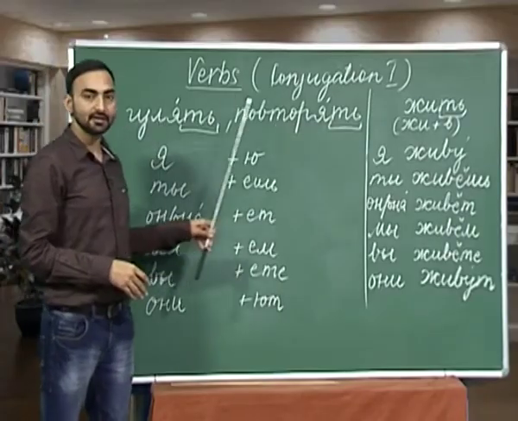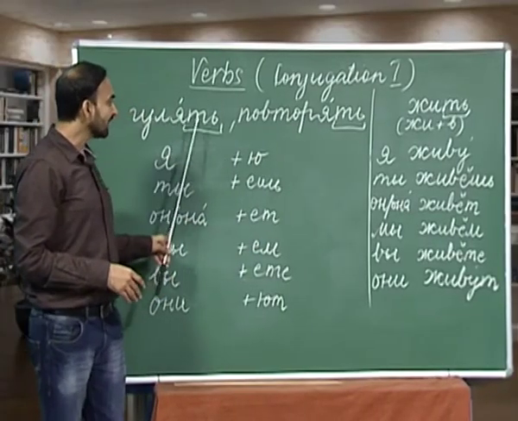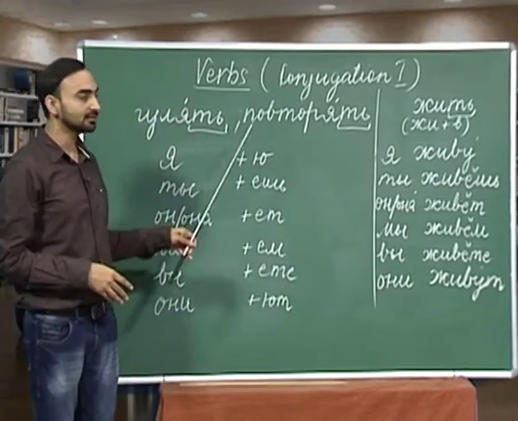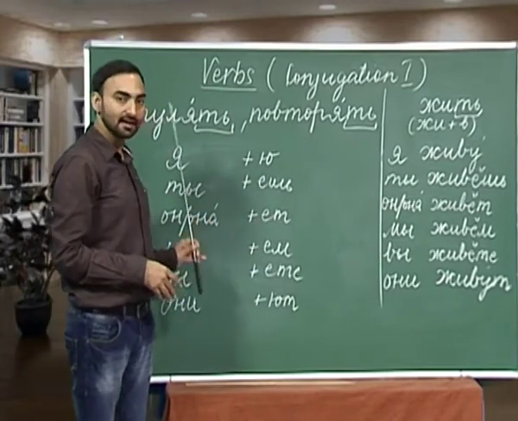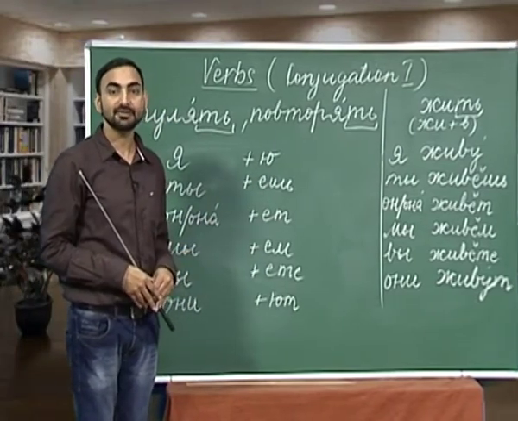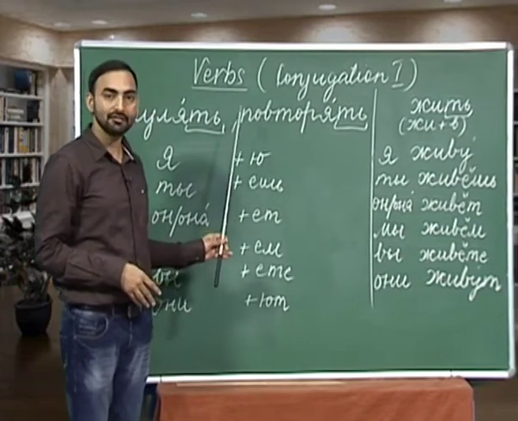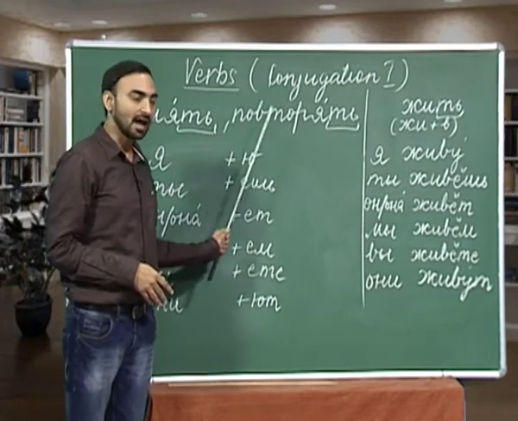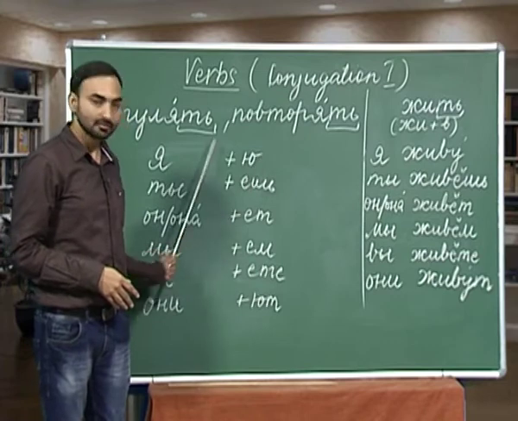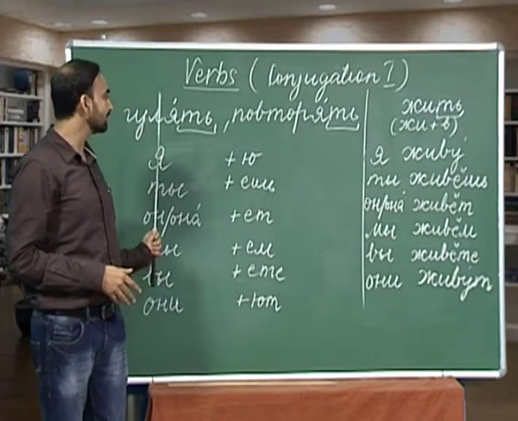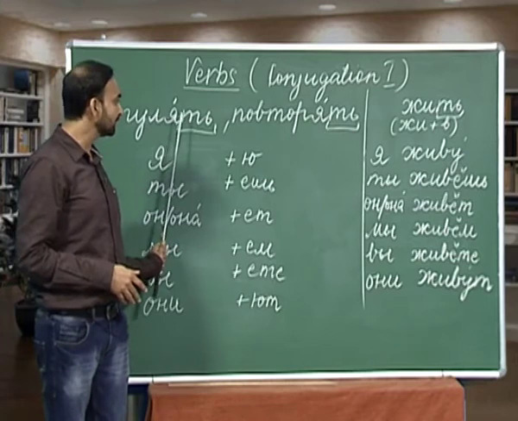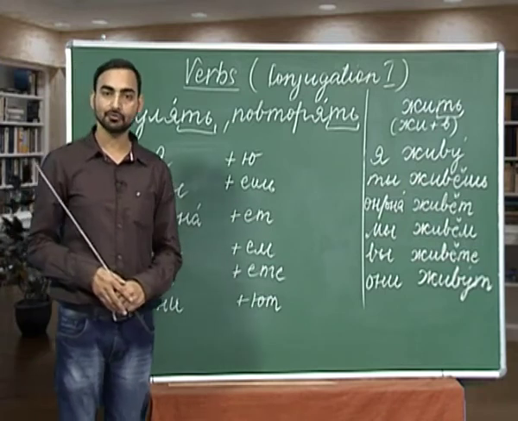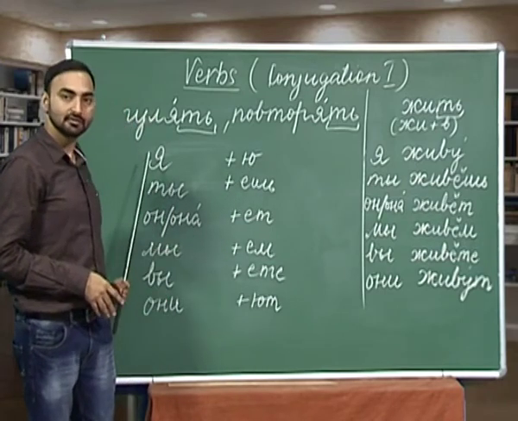I have written 2 words here with ya te soft sign endings. These 2 verbs are also conjugated in the same way as we have done with the verb chitach. How did we conjugate chitach? We removed the te soft sign ending and added these endings to the root, which is gulya. If you remove te soft sign from gulyaj, what remains? Gulya, and we are supposed to add these endings as per the pronouns.